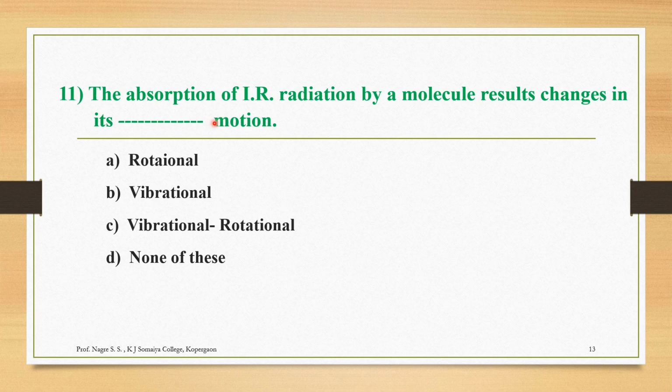One is the vibrational energy change, and along with the vibrational energy level change, rotational energy level changes can also take place. That's why the correct answer for question number 11 is option C, that is, the absorption of IR radiation by a molecule results in changes in both vibrational as well as rotational motion of the molecule.